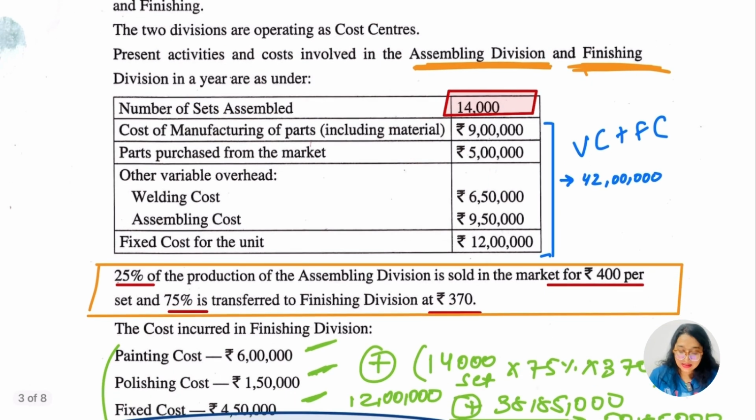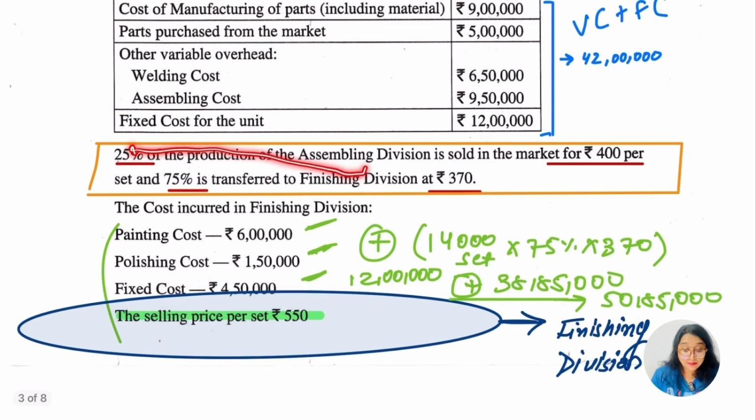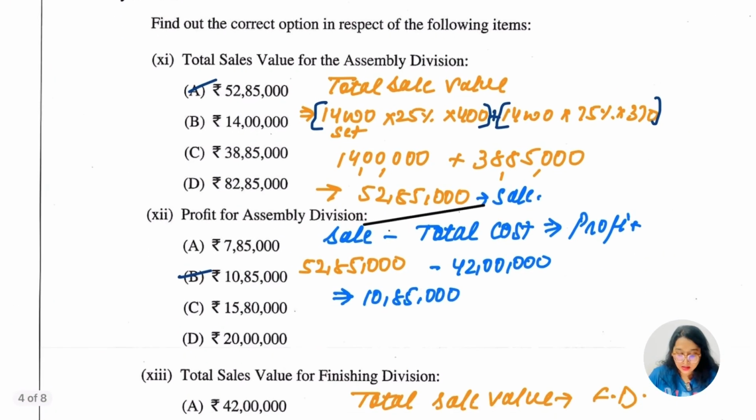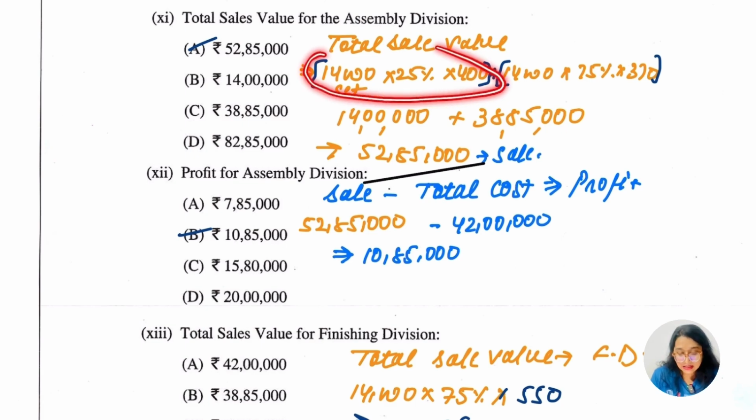So here the set is 14,000, we know. 25% of assembling is the production in the assembling division, and transferred to the finishing division was 75%. So what we have been given is that this 14,000 was a set, right? 25% was given to this, 75% was given to this. This much I also know. And the selling, what was the selling price?